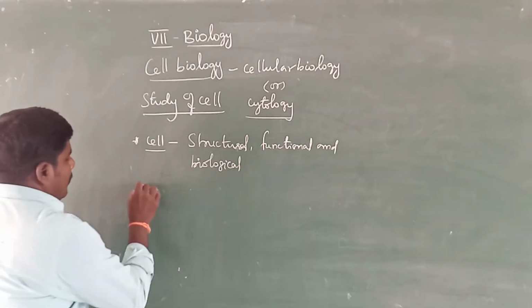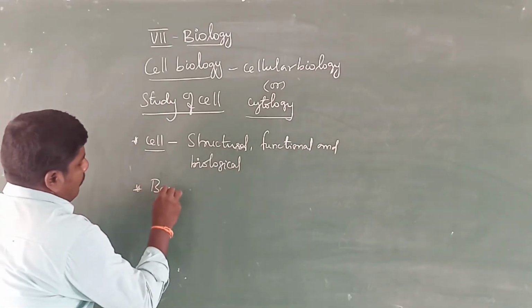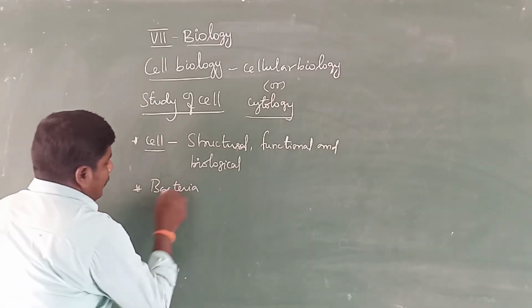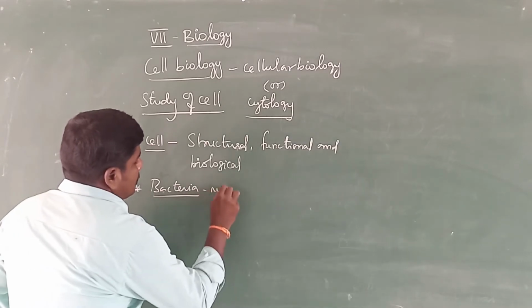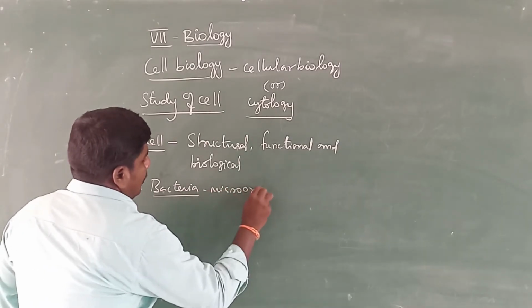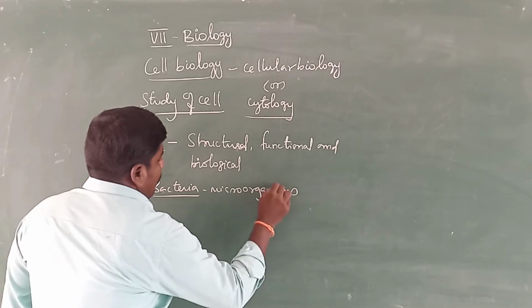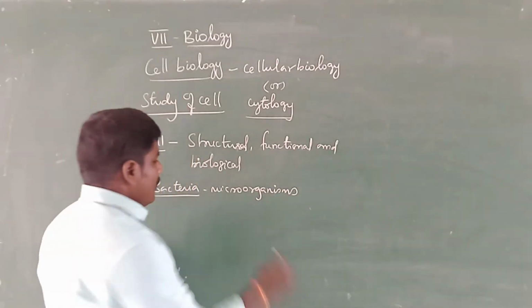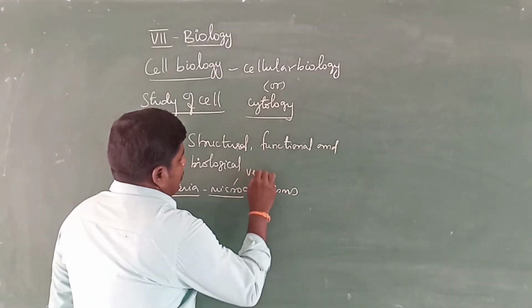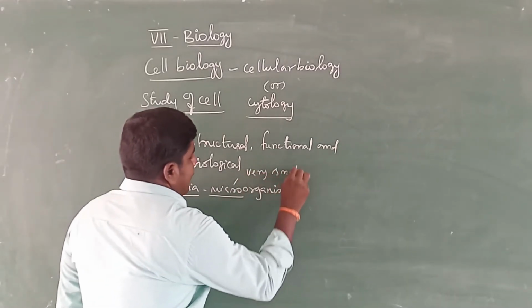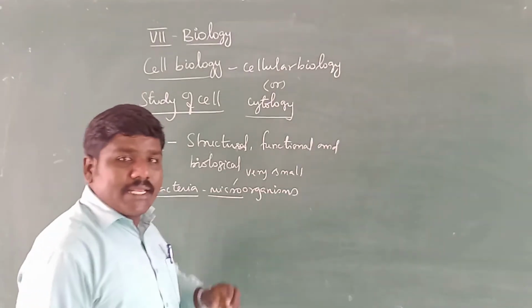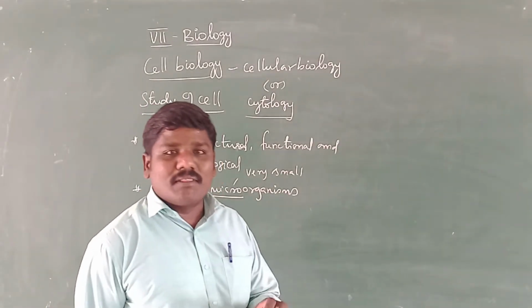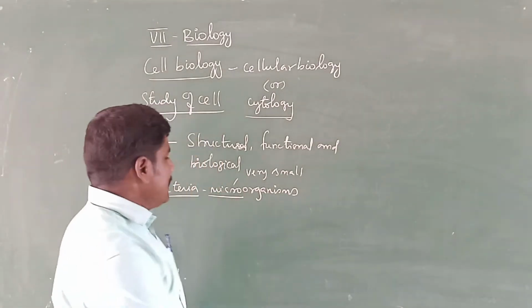For example, bacteria. Bacteria is a microorganism. Micro means very small. So very small organisms mostly cannot be seen with the naked eye.